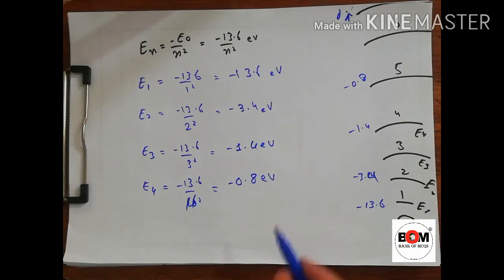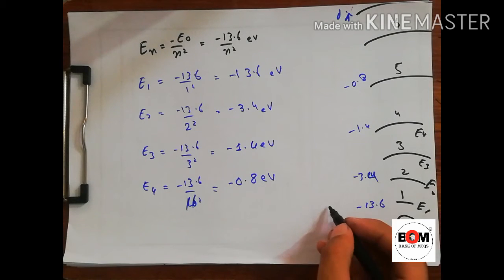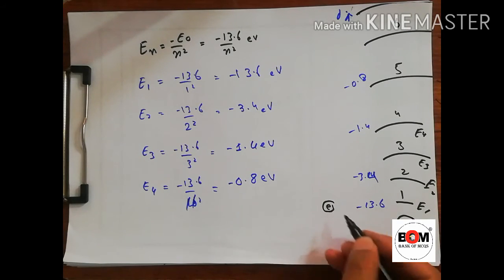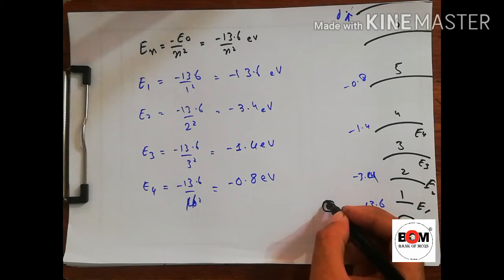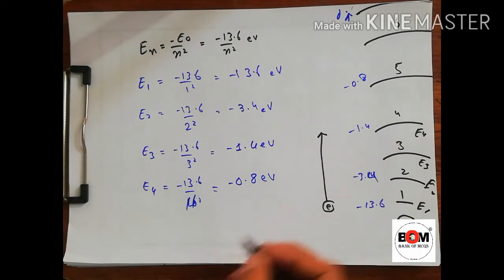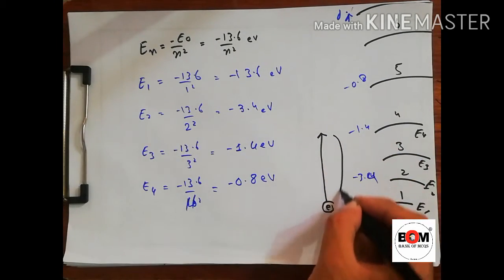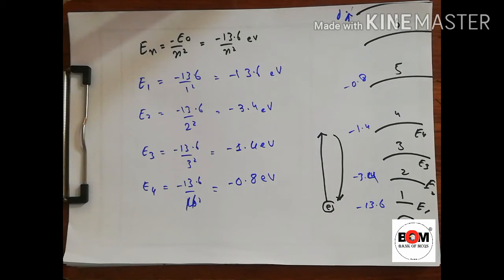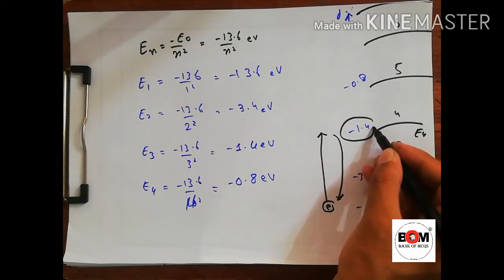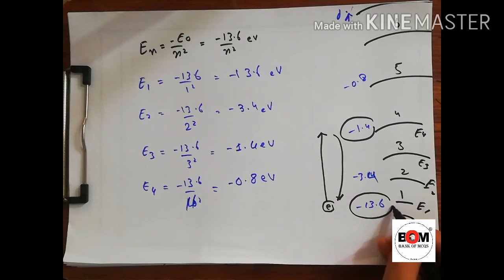So why did I solve for E1, E2, E3 and E4? If they give you that an electron was heated, gained energy and was moved to electron shell number 4, and it falls again to E1, find the energy for that. So we can say that this was the energy and the electron falls to this shell.